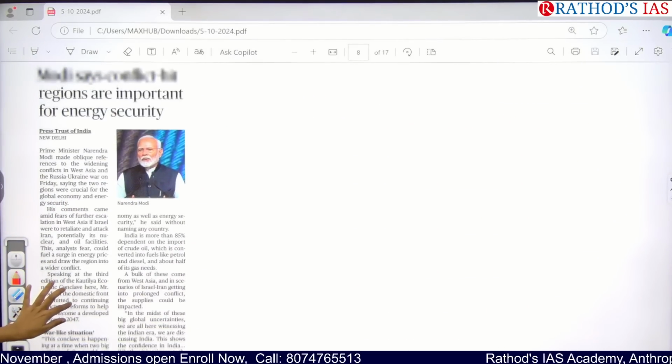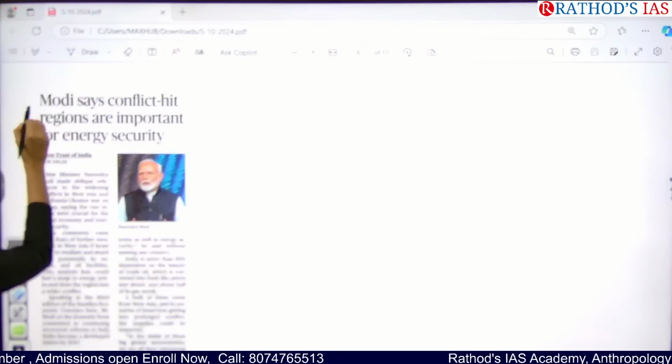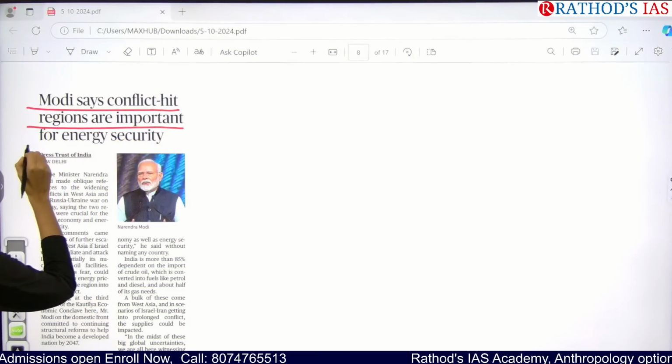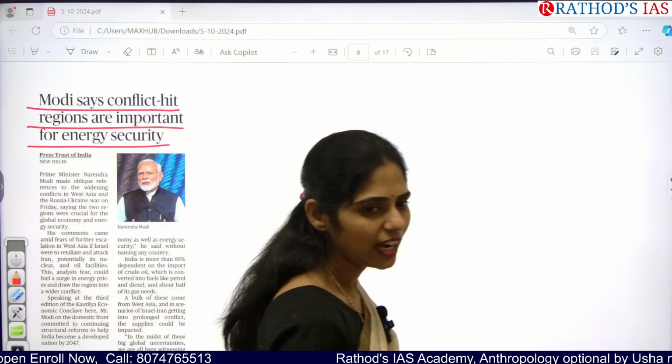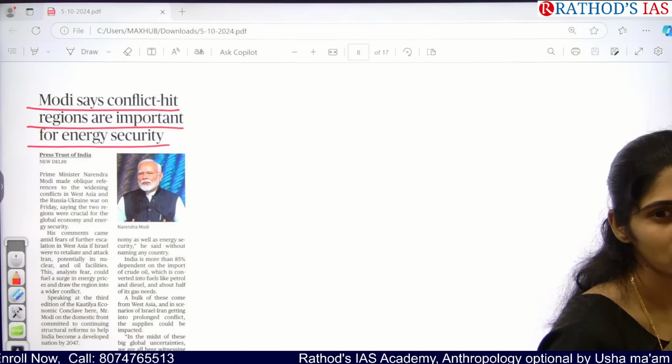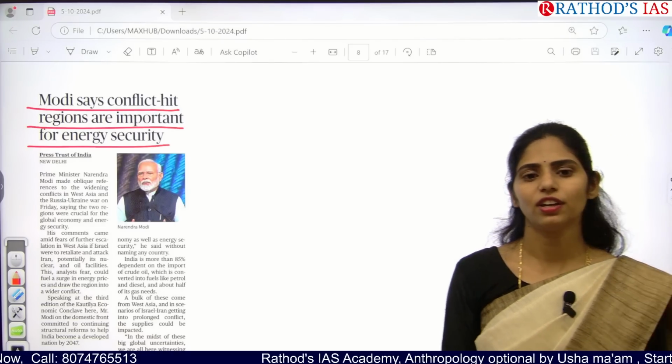Okay, see this. Modi says conflict-hit regions are important for energy security. So what is the keyword here? Energy security. What is this energy security about? What is food security?